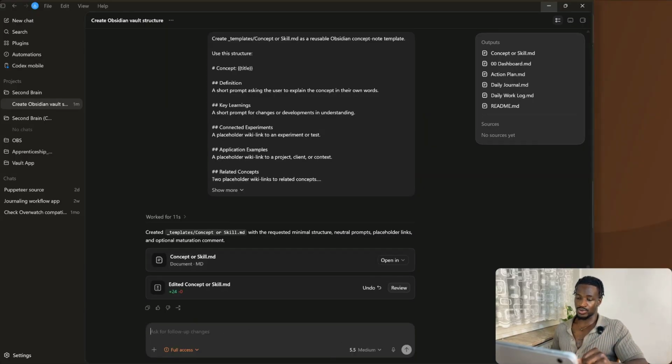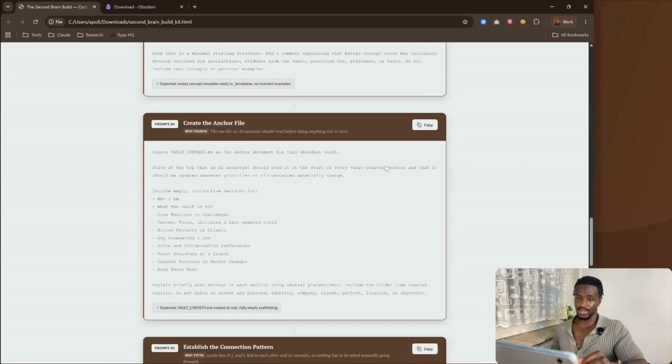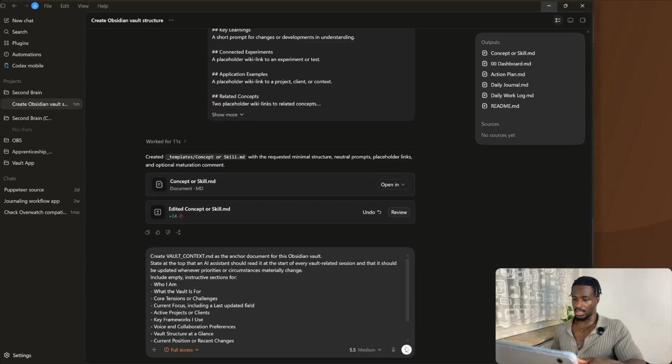We are now going to jump in and grab the next prompt, which is the anchor file. The anchor file essentially is a file that the AI agent is going to read every time it goes through your vault. It anchors it so it understands all the context about you, who you are, what the vault is for, some of the core tensions and challenges, and it's actually going to update this file consistently to make sure that it stays up to date. So grab that prompt and back into Codex, let it run.